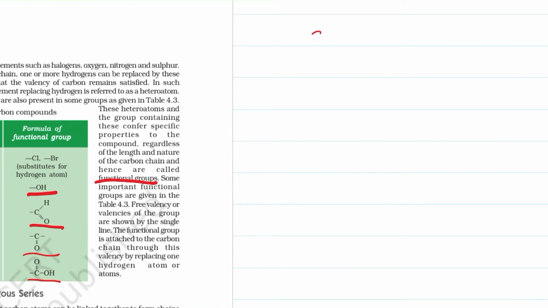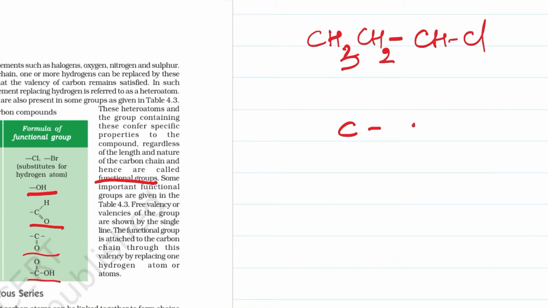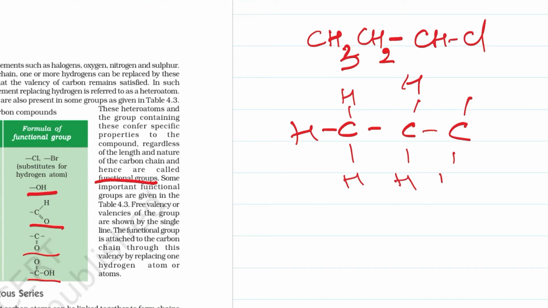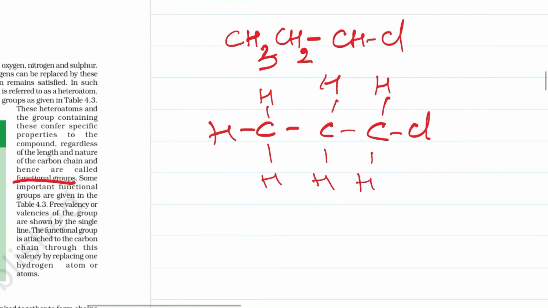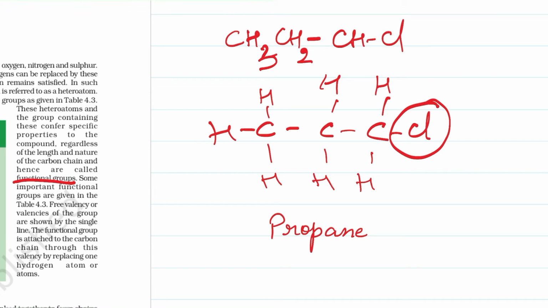Now if you see here, it is CH3, CH2, CH2Cl. It means here we have three basic carbons and each valency is completed by hydrogen, but the last valency is replaced by chlorine. So this compound has three carbons, so it is prop, all single bonds, so ane, but it has one H replaced by chlorine, so it is called chloropropane.